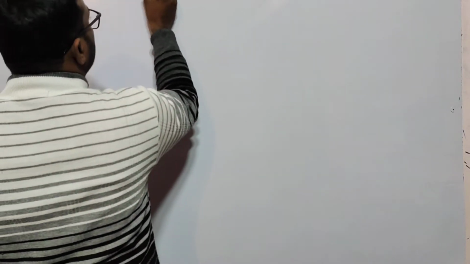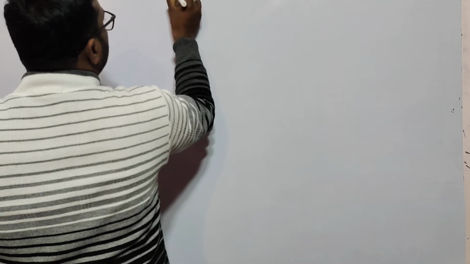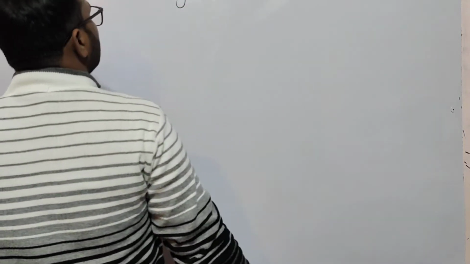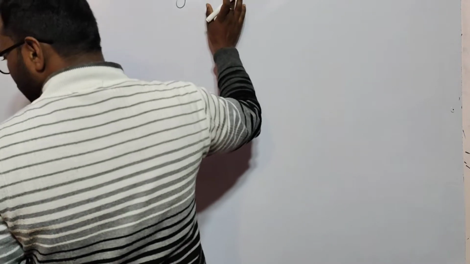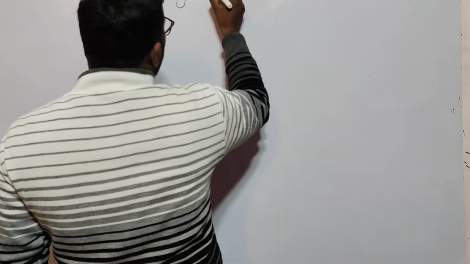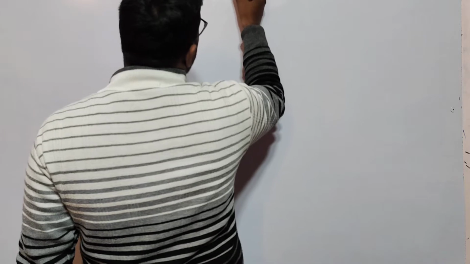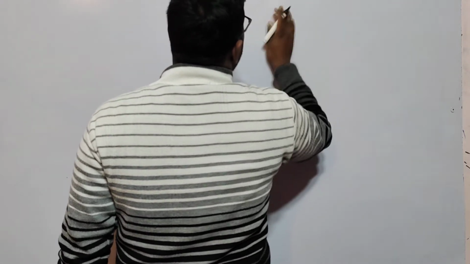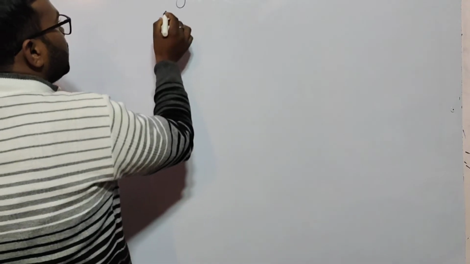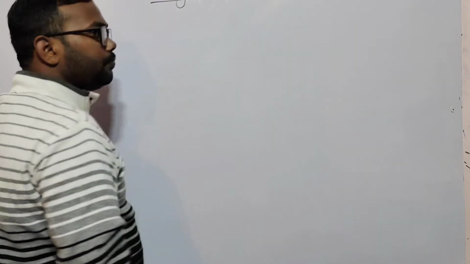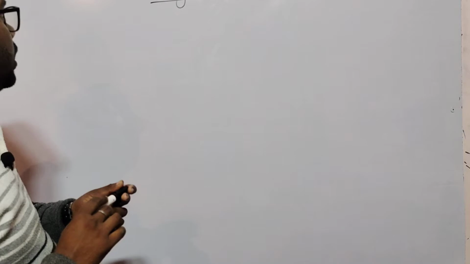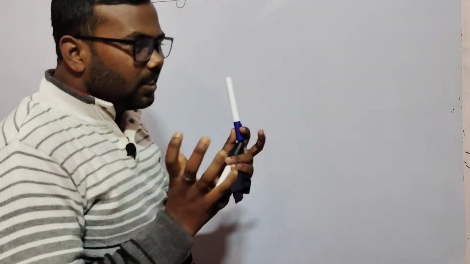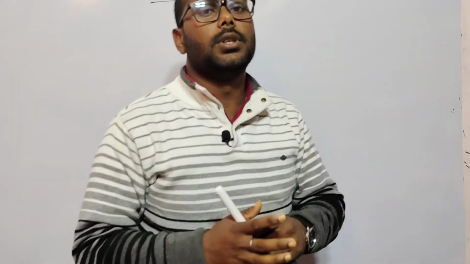So first I am writing here trigonometric ratios. Look at this word, trigonometric. It is considered an addition of two words.